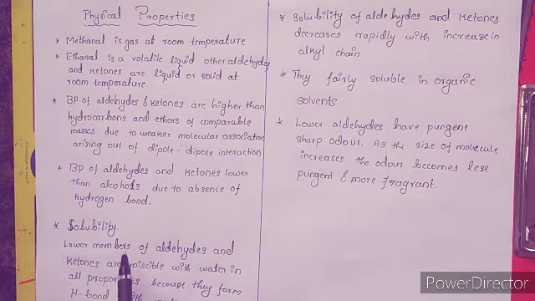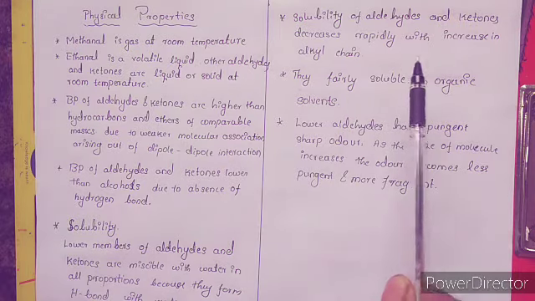Then about solubility, the lower members of aldehydes and ketones are miscible with water in all proportions because of the formation of hydrogen bonds with water. That is, aldehydes and ketones are capable of forming hydrogen bonds with water, hence they become soluble in all proportions, but only the lower members.